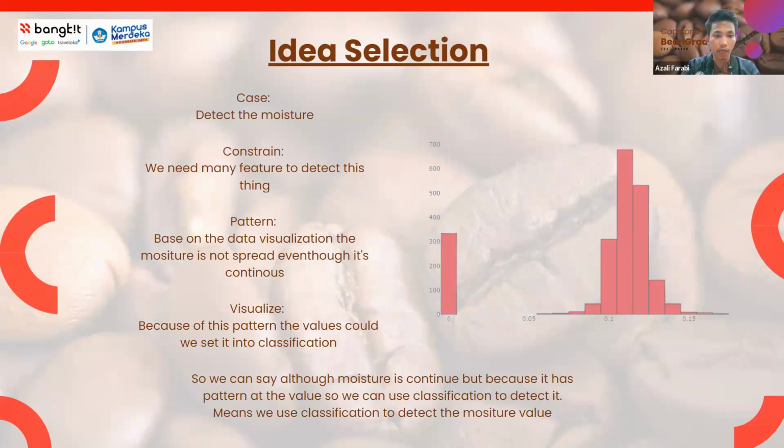Alright, based on the background, for the idea selection, our case is to detect the moisture, but to detect the moisture we have some constraints. We need many features to detect this. If we see the right side of the visualization, the moisture has some pattern. Based on the visualization, the moisture is not separate even though it is a continuous value. Because of this pattern, this value could be set into classification. The conclusion is that moisture is a continuous value, but because it has a pattern, we can use a classification method to predict the moisture value.